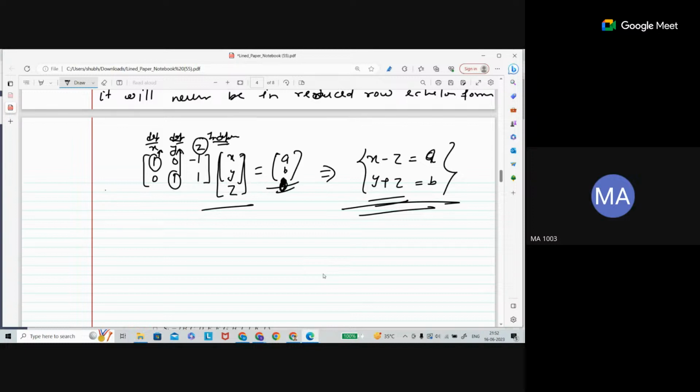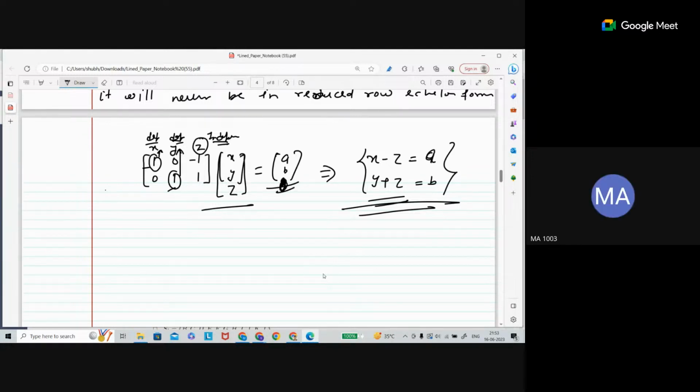Once you have converted your matrix into reduced row echelon form, then you will get leading and non-leading entries, and only then you decide which one is the dependent variable and which one is the independent variable.